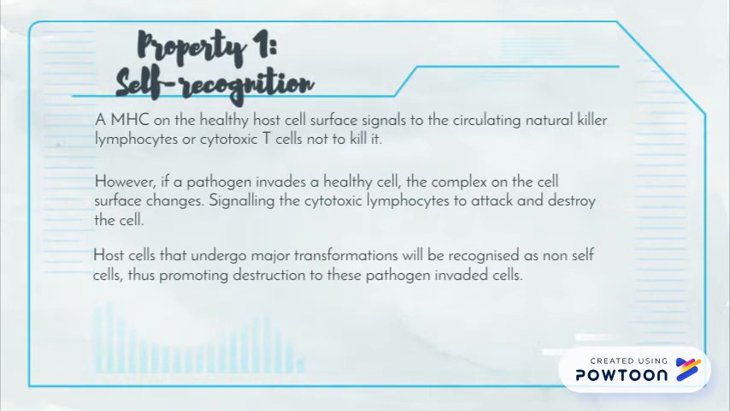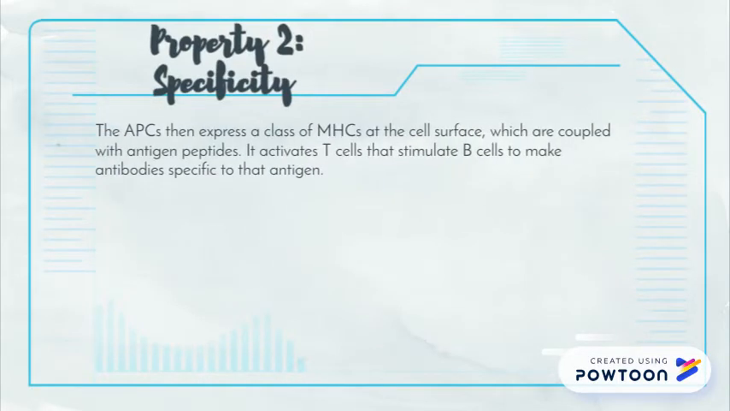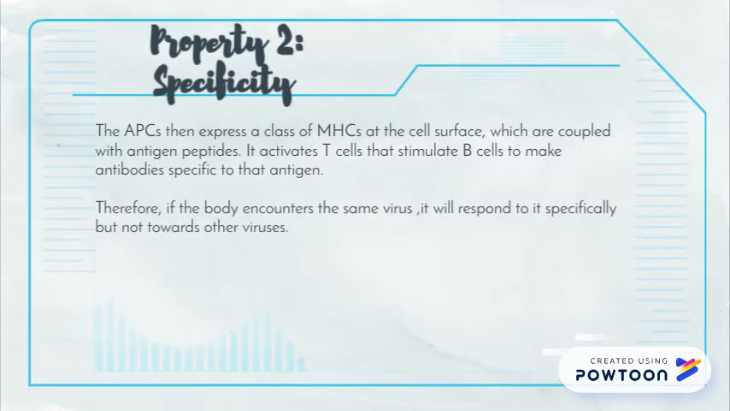However, upon being invaded by a pathogen, the complex on the cell surface will change to signal the natural killer cells to destroy the cells. The APCs then present a complex at the surface, which is coupled to antigen peptides, which activates the T cells that stimulate B cells to make antibodies specific to the antigen only.